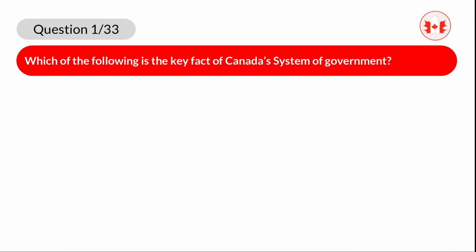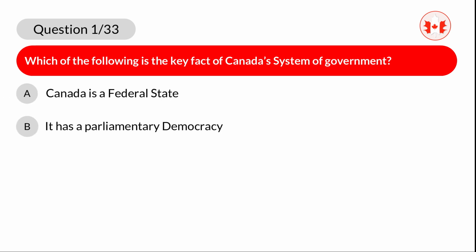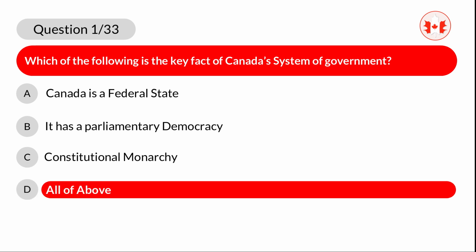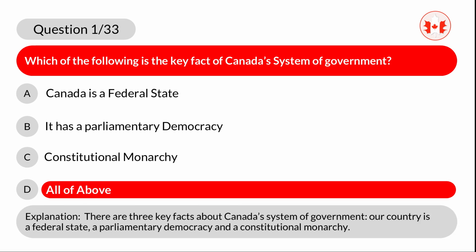Question 1. Which of the following is the key fact of Canada's system of government? A. Canada is a federal state. B. It has a parliamentary democracy. C. Constitutional monarchy. D. All of above. Correct answer is D. All of above. Explanation. There are three key facts about Canada's system of government. Our country is a federal state, a parliamentary democracy, and a constitutional monarchy.